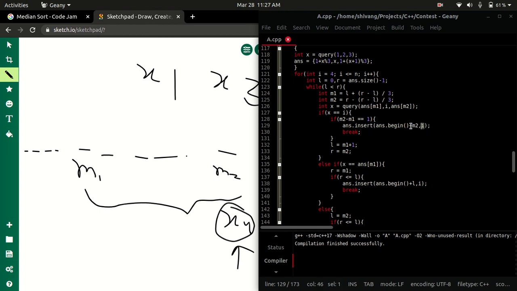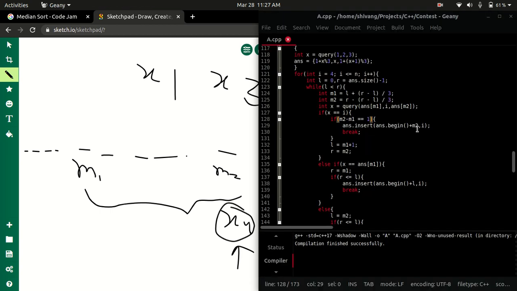The complexity of this operation is O of n. It does not do it like a set, but it shifts every element. So it's bad in a brute force way, but we can do that. N is 50 here, so that's not an issue. So if there is only one element between them, and I got x equal to 1, which means that this new element should be inserted between these two elements. So I insert it. What this does is it inserts it before m2.